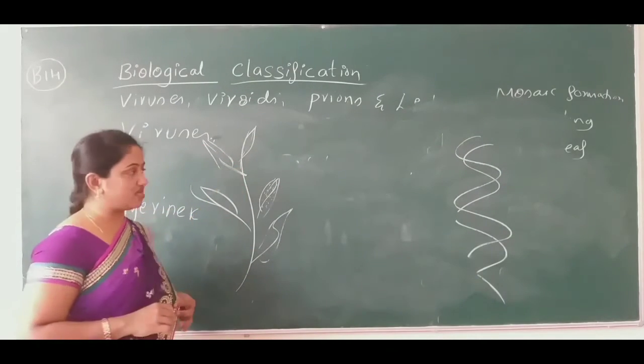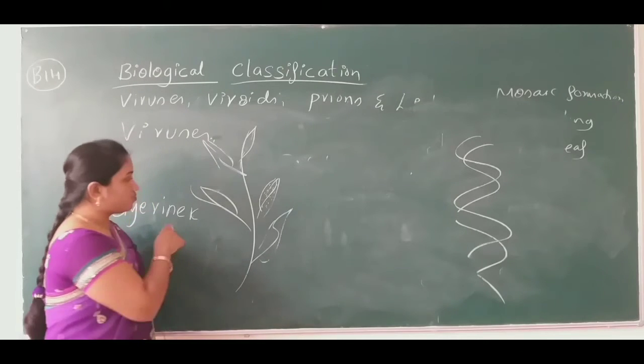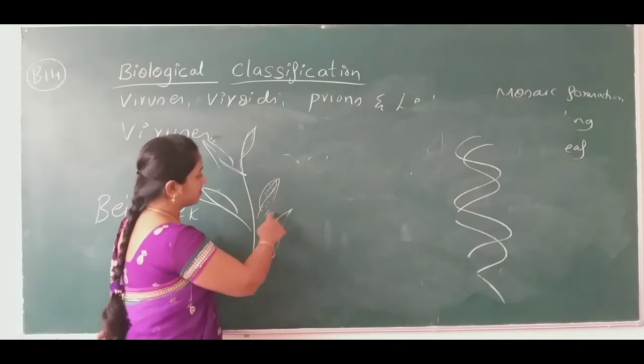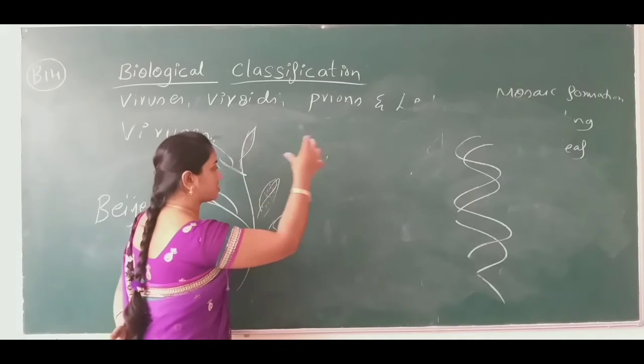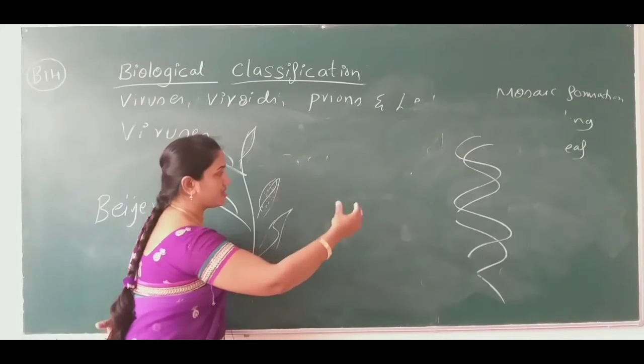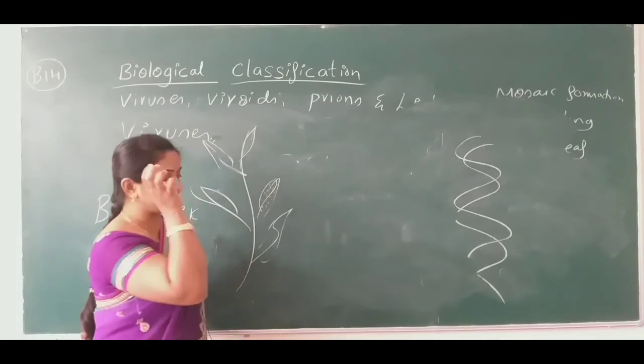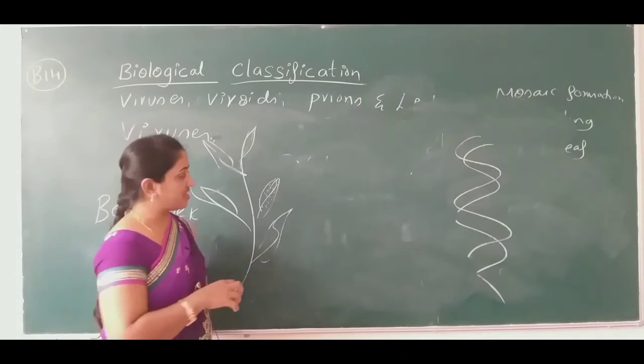So what I am telling you is, he proved that a virus that has already infected a plant can also transfer to another plant, and there it can cause disease. How did he prove that?